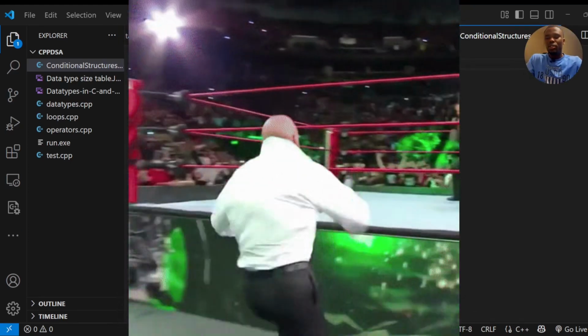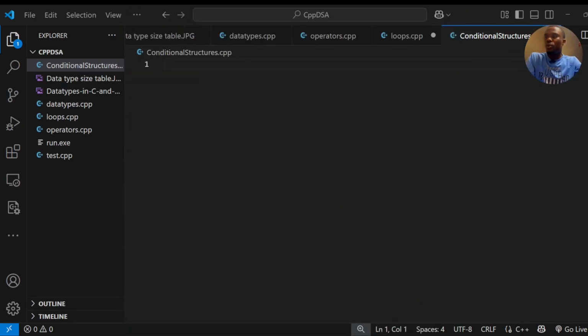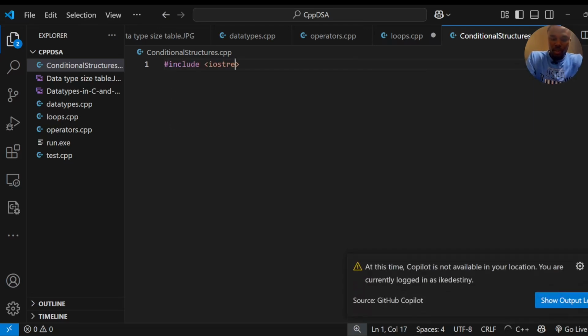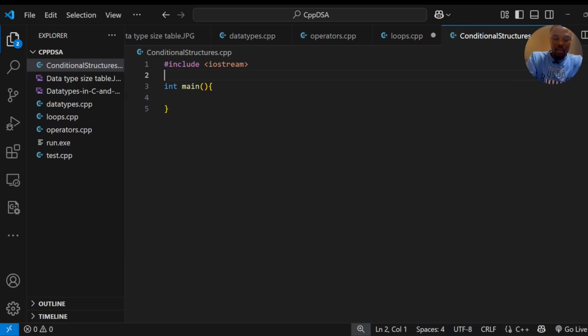Okay, so what are conditionals? Conditionals let your program make certain decisions based on certain conditions. I'll explain deeply with code. So let me include my libraries. Include iostream, and then our main. Let me also use std so that I won't have to type much.